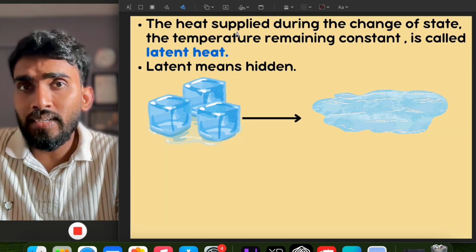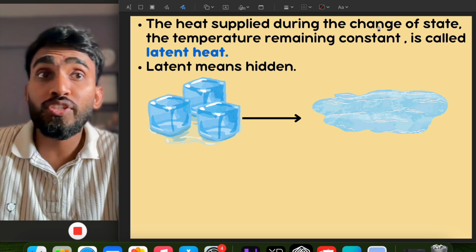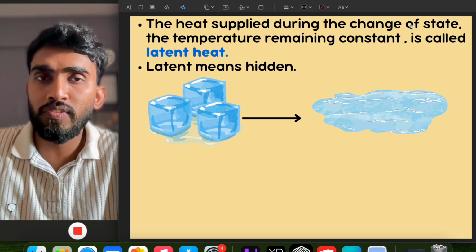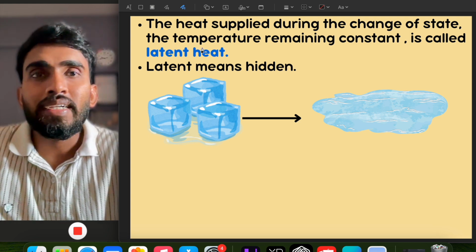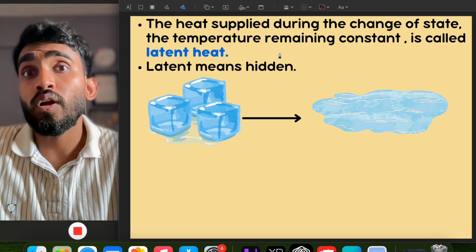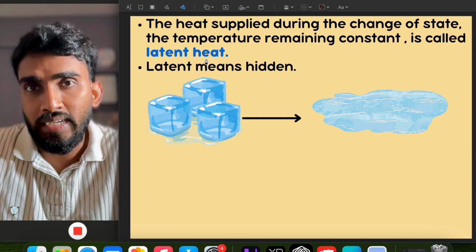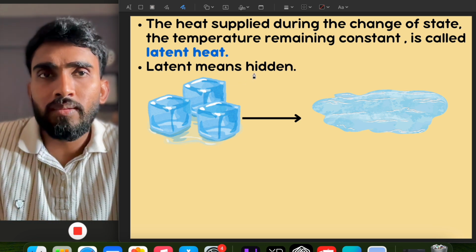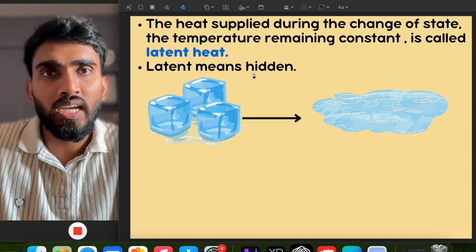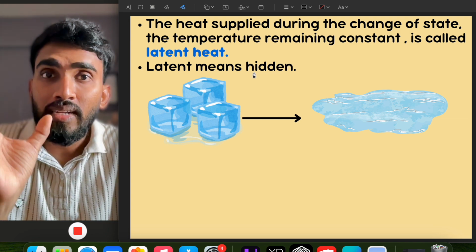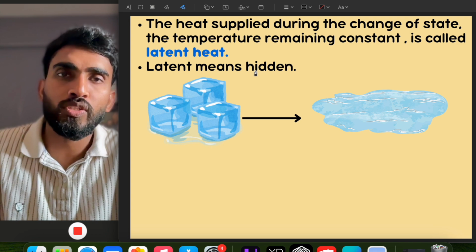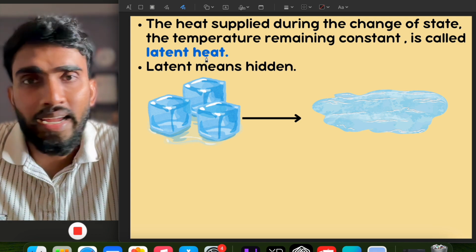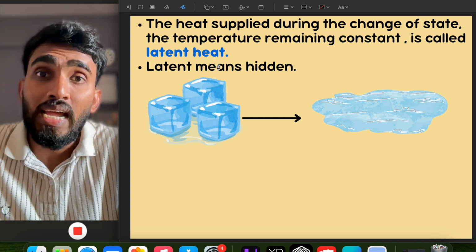So the heat which we supplied during the change of state from solid to liquid, where the temperature remains constant, is called latent heat. Latent means hidden. So we were supplying heat, but there was no change in the temperature. That particular heat is called latent heat, because that heat remained hidden.